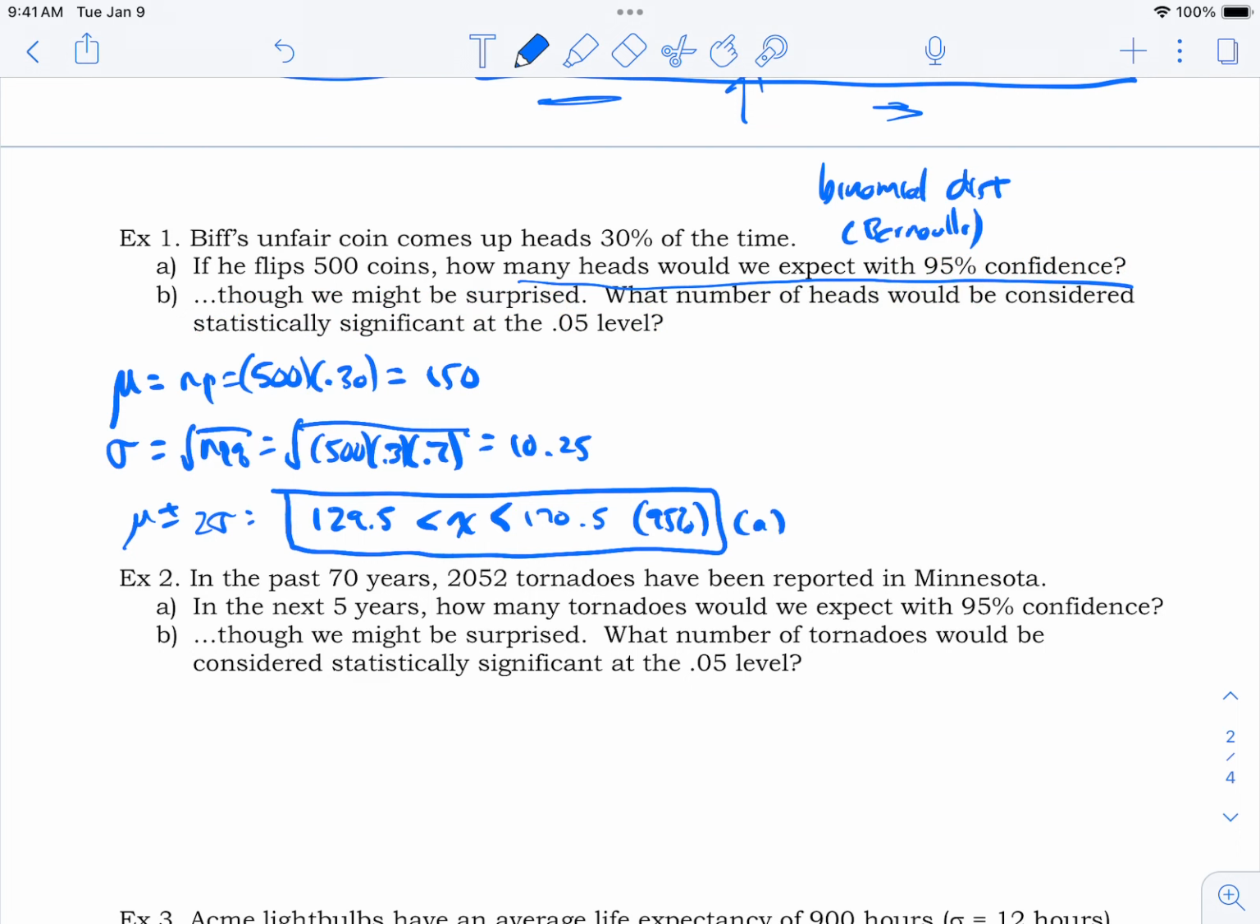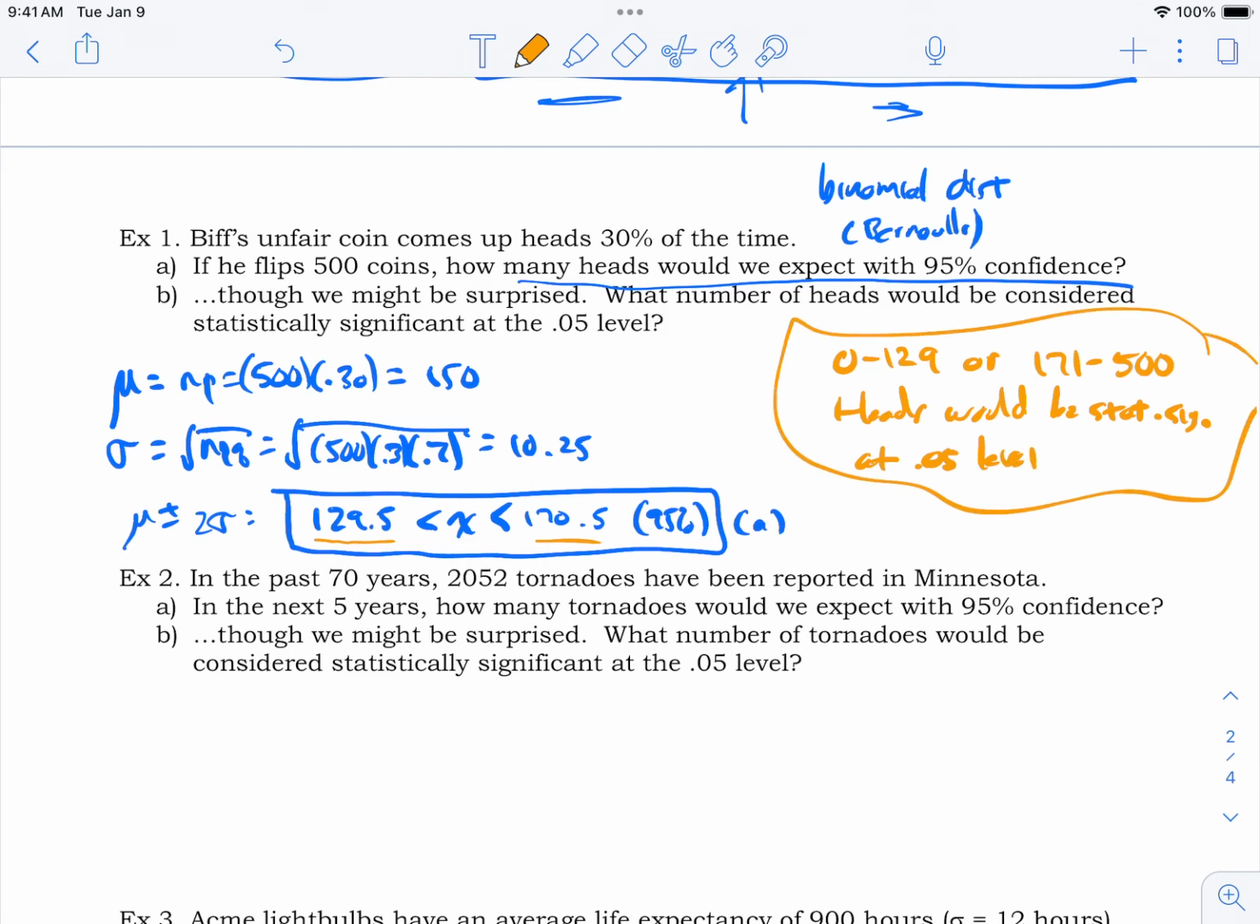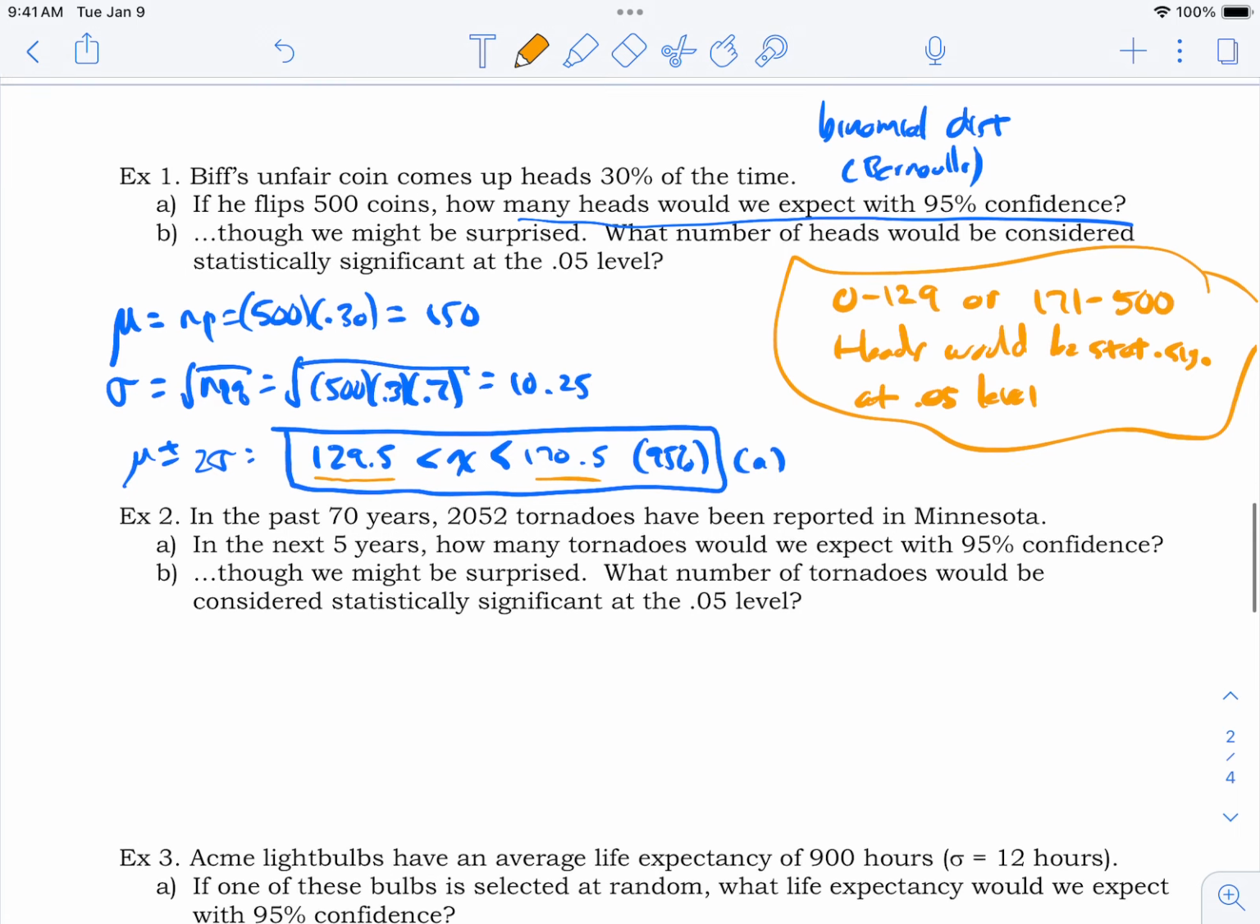We would say, well, we expect 129.5 on the low side, so maybe say 0 to 129. I'll kind of round out. Higher than this, so maybe 171 to, what's the most we could get? 500 heads would be statistically significant at 0.05 level. So if the guy only got like 125 heads, you'd say, oh my gosh, what is that? Or if the guy gets 180, you'd go, oh my gosh, that's surprising.